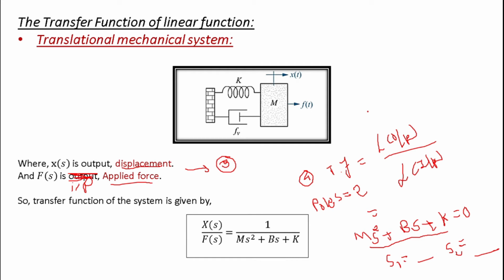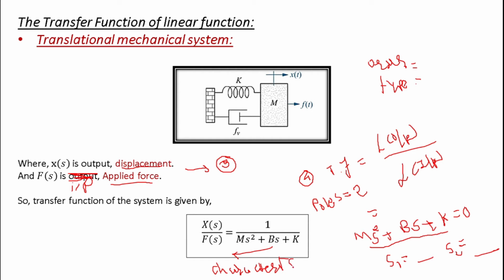Now let me tell you what the order of the system is and what the type of the system is. These equations in the denominator are also called the characteristic equation.